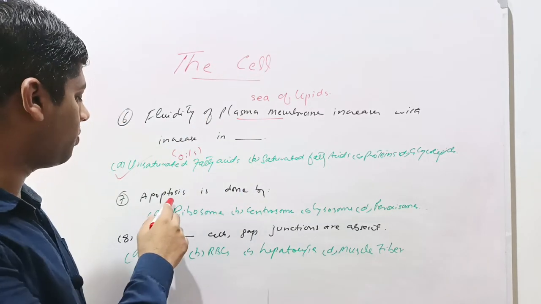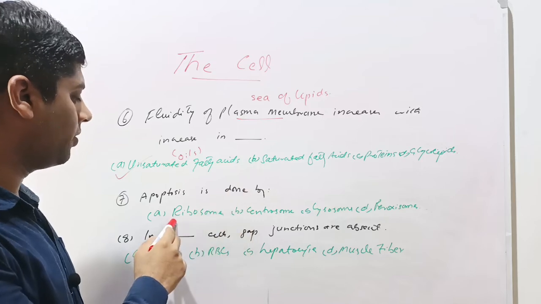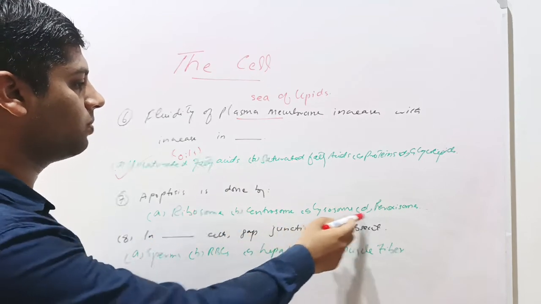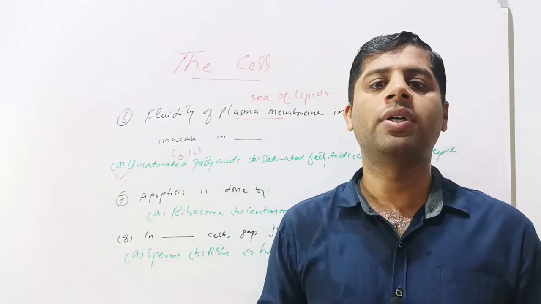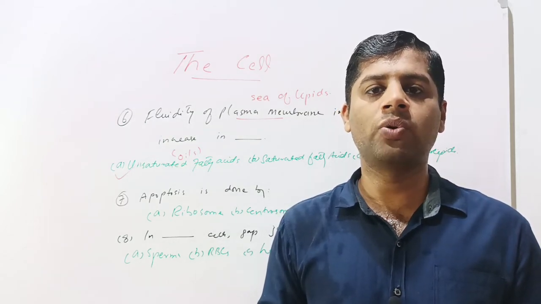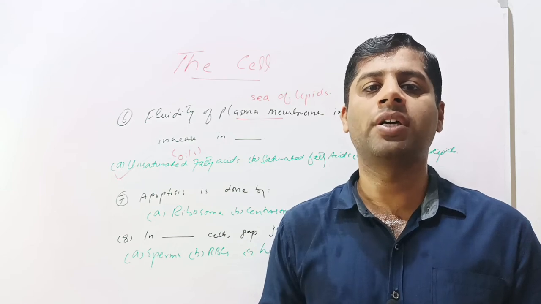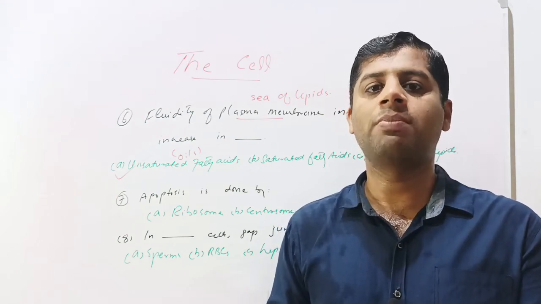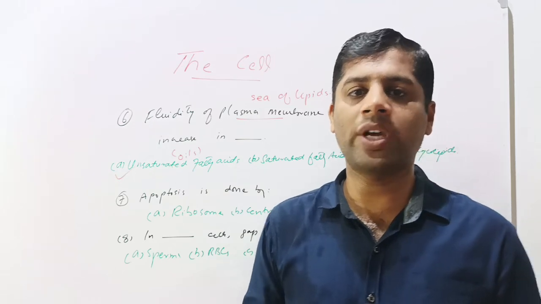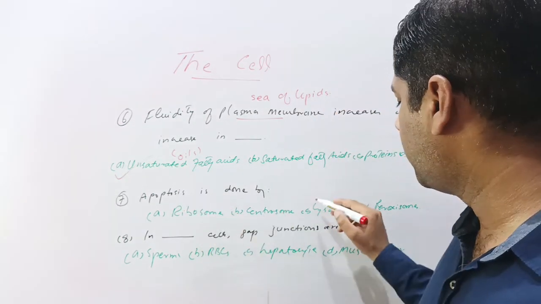Next question is that the apoptosis is done by. Given options are ribosome, centrosome, lysosome and peroxisome. Apoptosis means the programmed or normal cell death in which the abnormal, worn out, broken and damaged body cells are removed from the body or killed by the process of phagocytosis by the lysosomes. Apoptosis is done by the lysosomes.